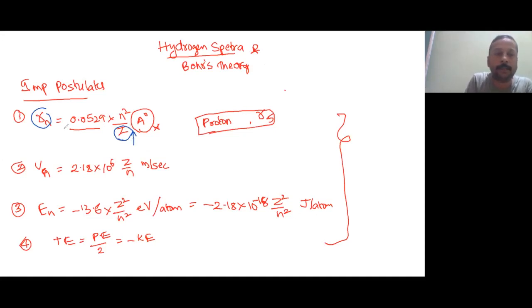So z is increasing, r will decrease. And there is no square. So if I am increasing the protons by 5, automatically the radius will decrease by how many times? By 5 times.